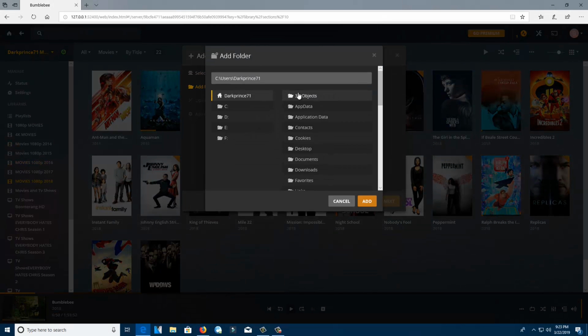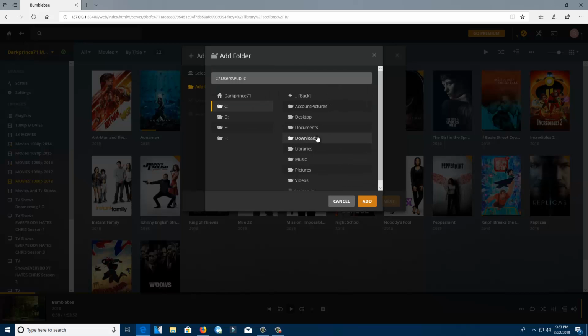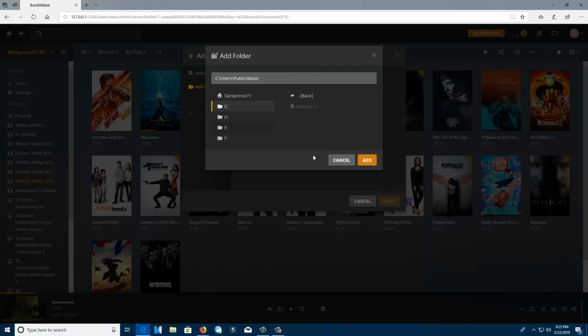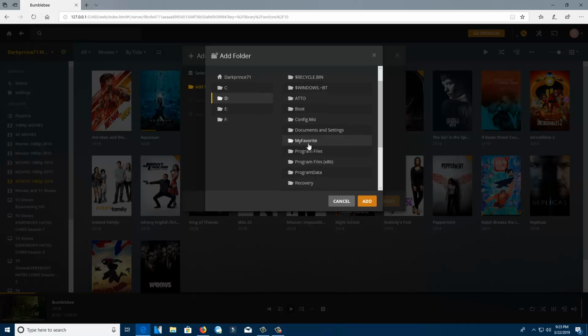I would browse further, and go to my C drive in this case, and I would do users, and then go to music, then go back because it's not on there. So I would go to desktop, probably. I'm sorry, not my C drive, it's my D drive.